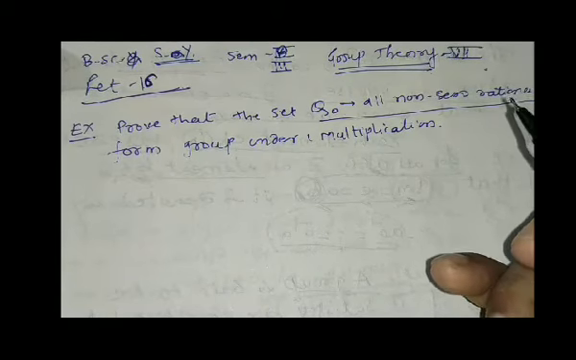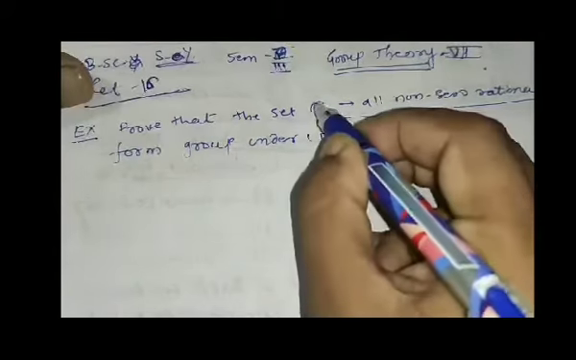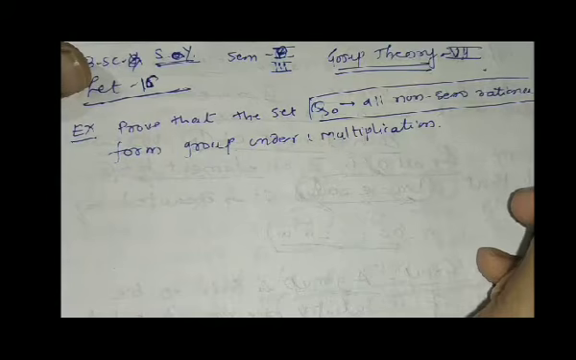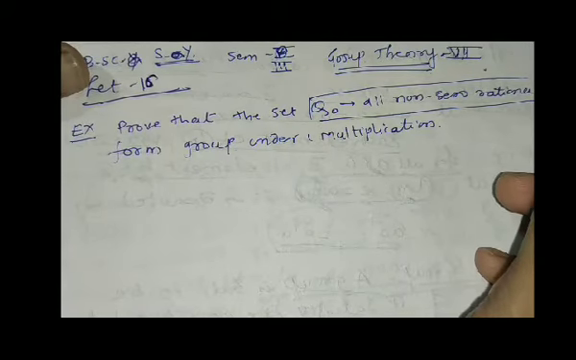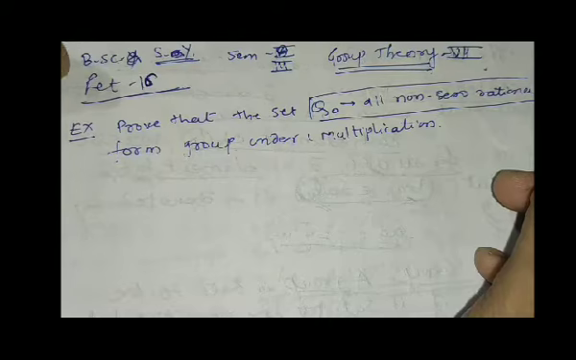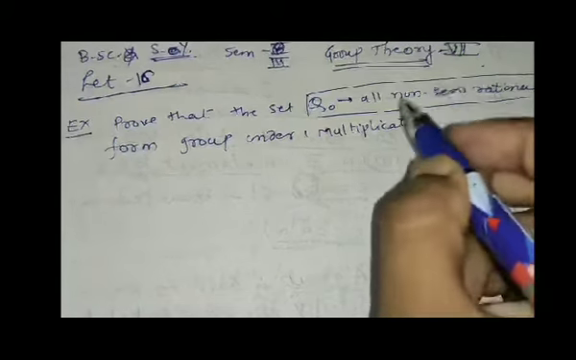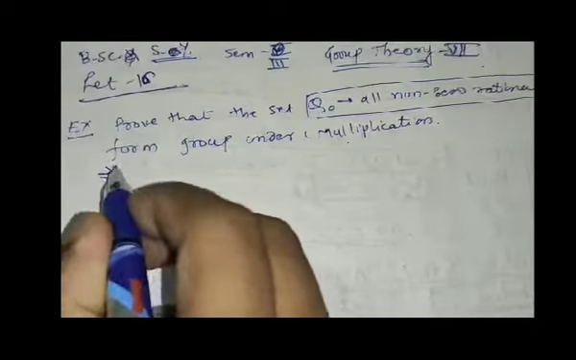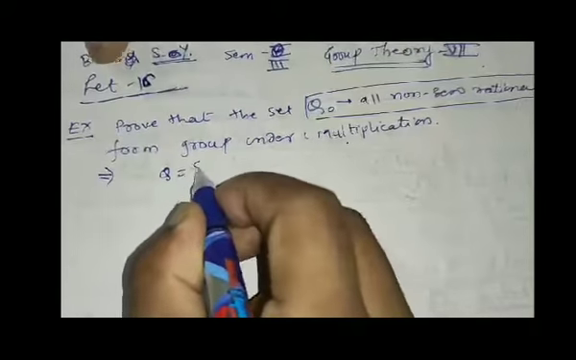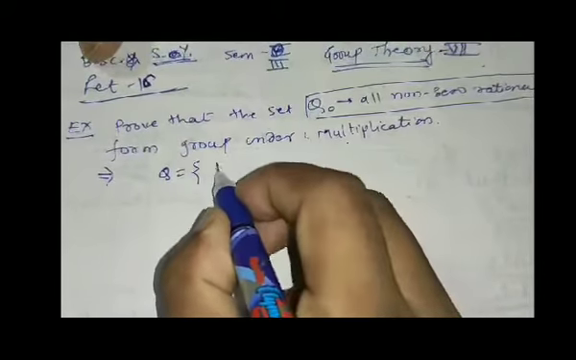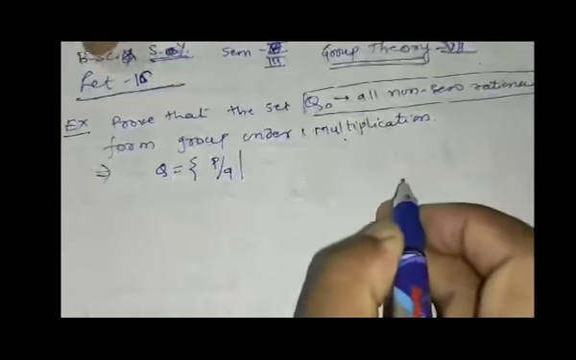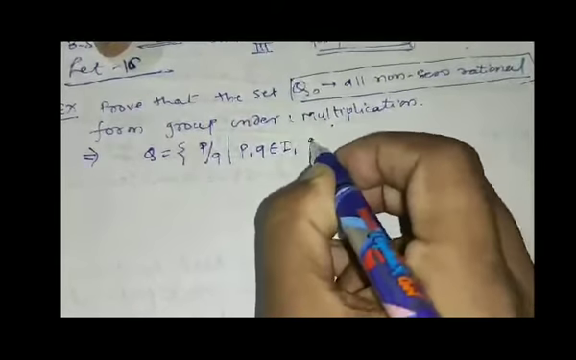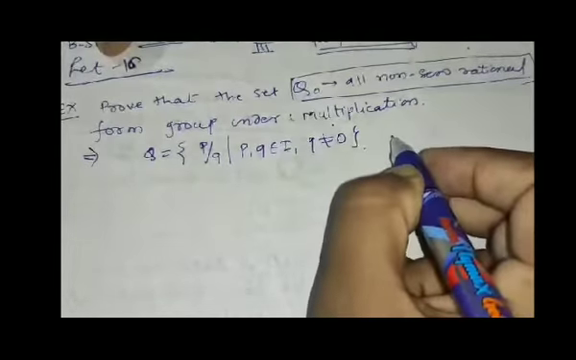So students, we have to show that this set Q naught, the set of all non-zero rational numbers, forms a group under multiplication. Now we know what the set of rational numbers is. The set of rational numbers Q is such a type of numbers, P by Q is called a rational number, where P and Q both belong to integers and Q must not be equal to 0.